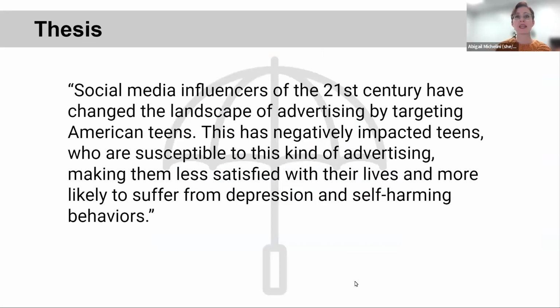This thesis statement is the one from our thesis statement lecture that we revised together. I'm going to read it again. It says, social media influencers of the 21st century have changed the landscape of advertising by targeting American teens. This has negatively impacted teens who are susceptible to this kind of advertising, making them less satisfied with their lives and more likely to suffer from depression and self-harming behaviors. Okay, so this is the thesis that we're working with in the following examples of integrating sources.